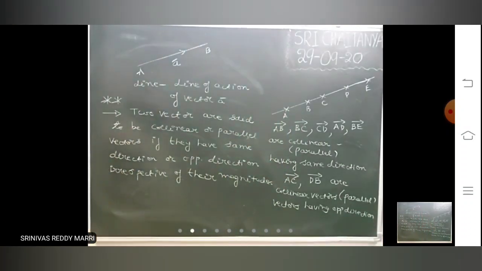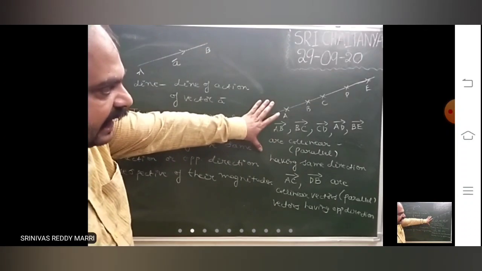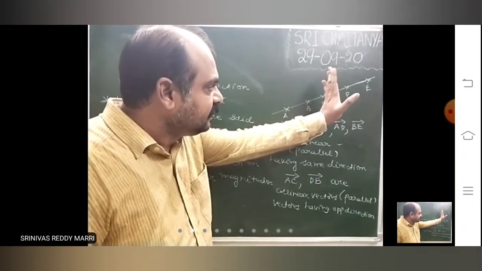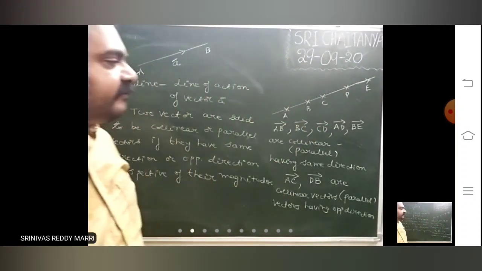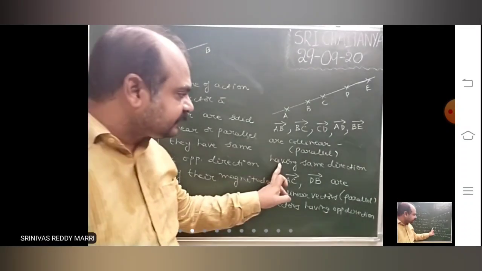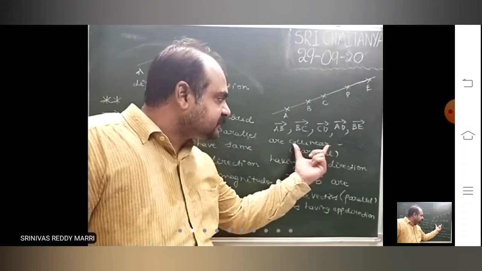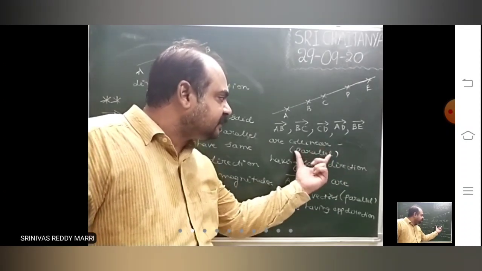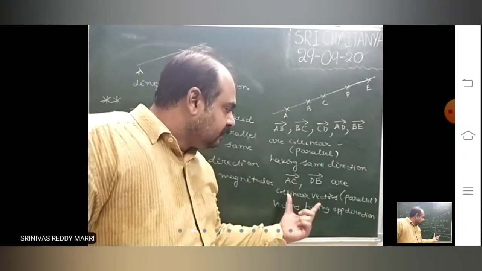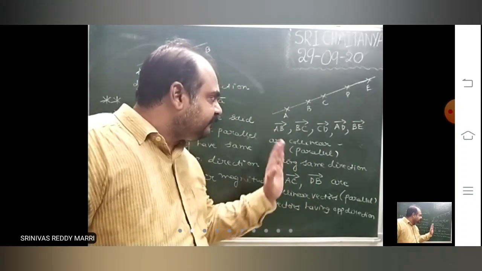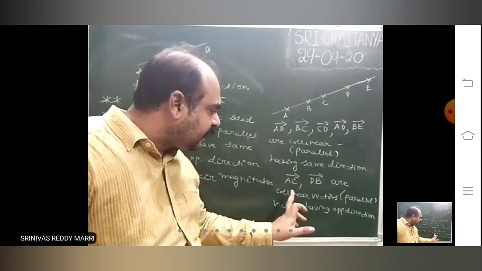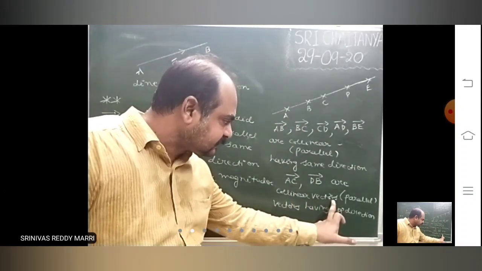If two vectors are having the same direction, they are called collinear vectors or parallel vectors. If two vectors have opposite direction, then also they are called collinear vectors.